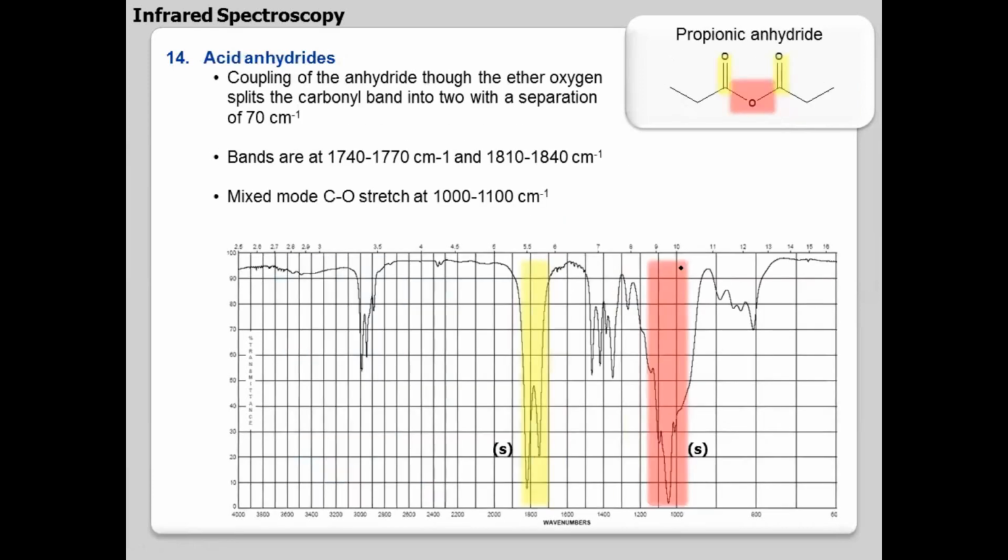Then anhydrides. Anhydrides will be having peaks around 1700 and 1800. You will have two peaks, symmetric and asymmetric stretching, and you will have a C-O bond, which will be around 1100. Remember, among these, anhydride will be having the highest vibrational frequency.